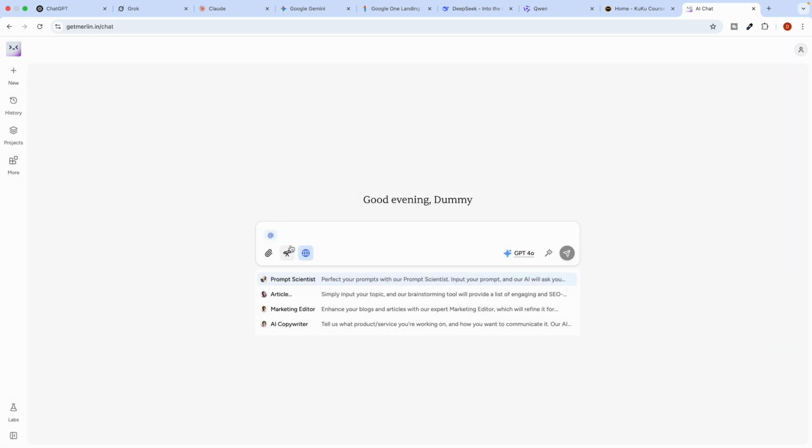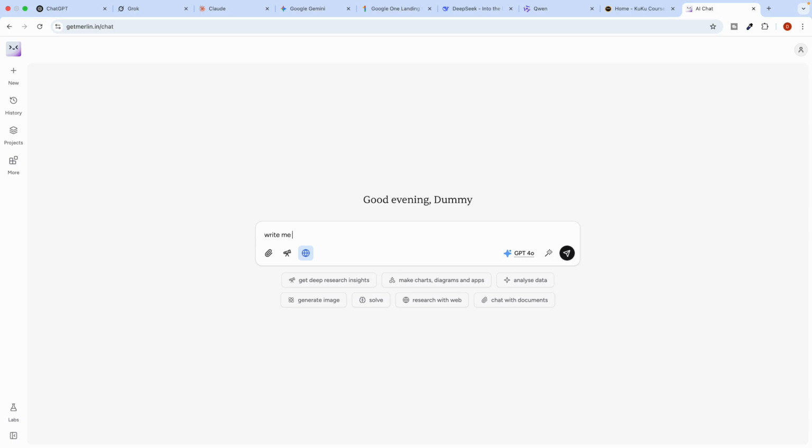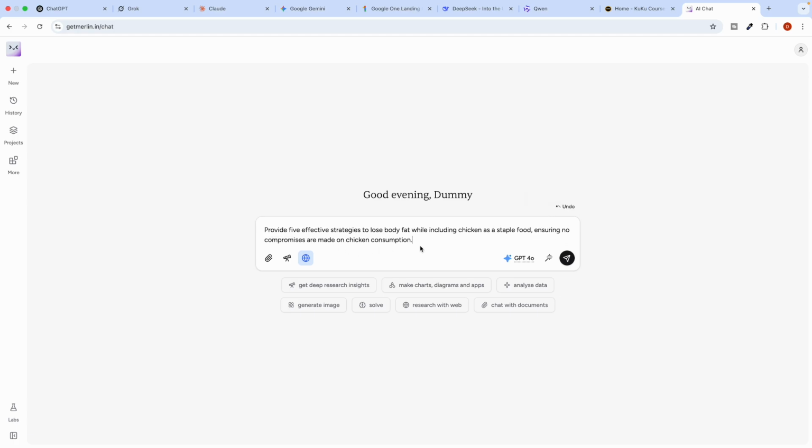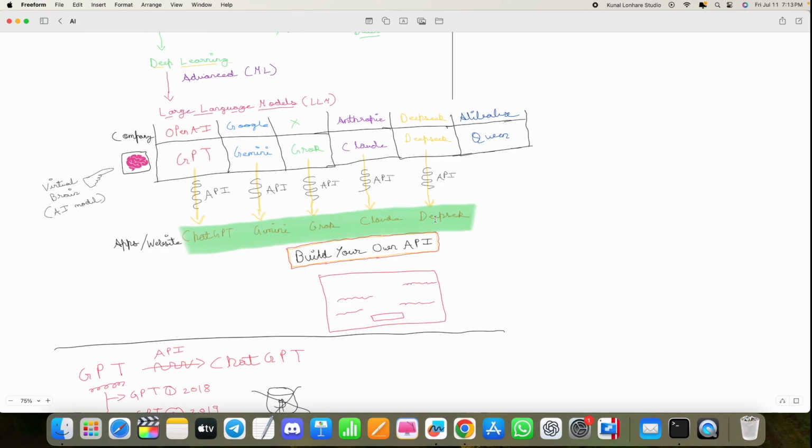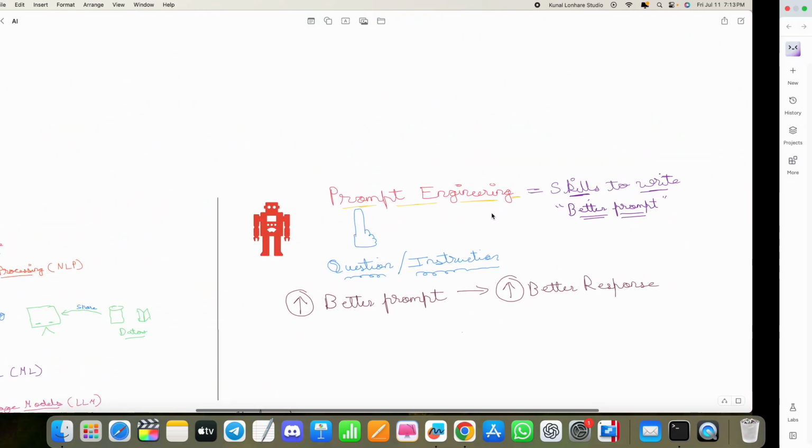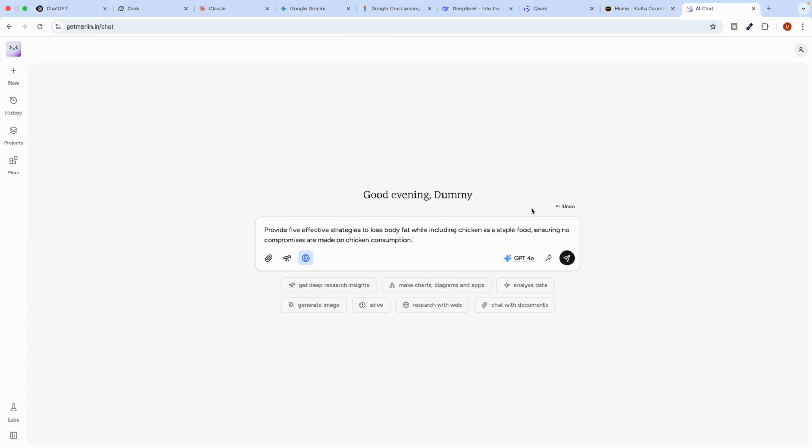Let's say I write: give me 5 ways to lose fat without compromising on, let's say, chicken, something like this. Sorry if you're vegetarian, but this is the power of it. And the best thing is that you can enhance your prompt. It will take 2 credits. Just enhance the prompt and you can see the prompt gets enhanced. As we have learned about prompt engineering, when you write your basic prompt, this will make your prompt more enhanced, so you can get a better response.